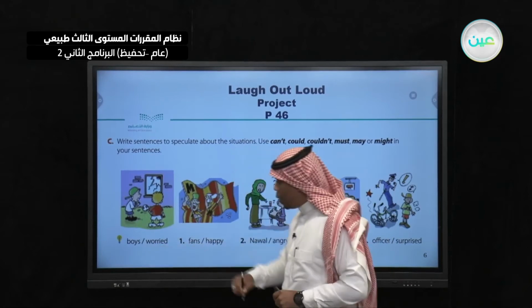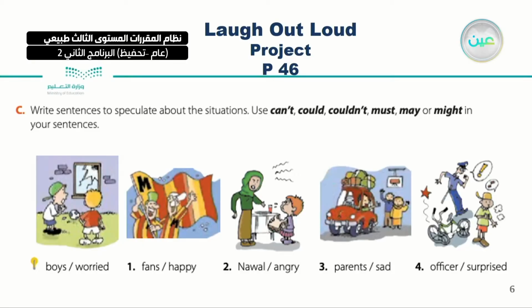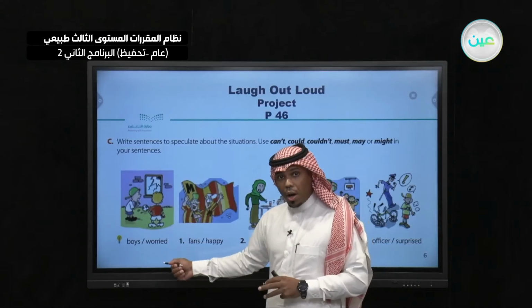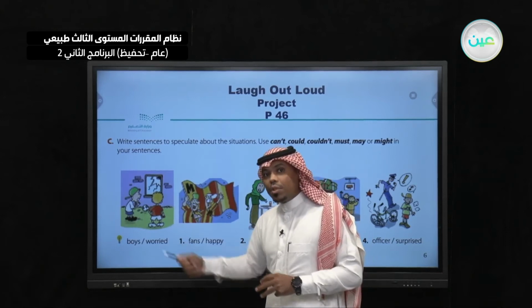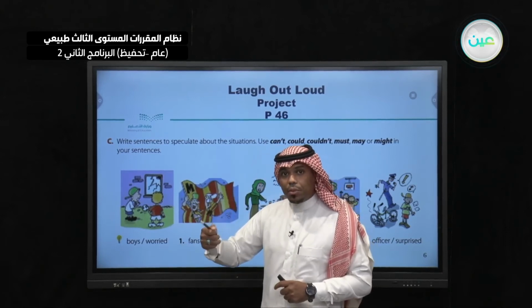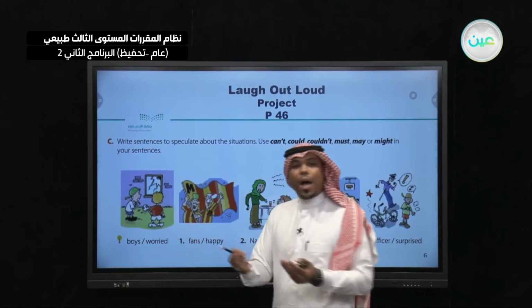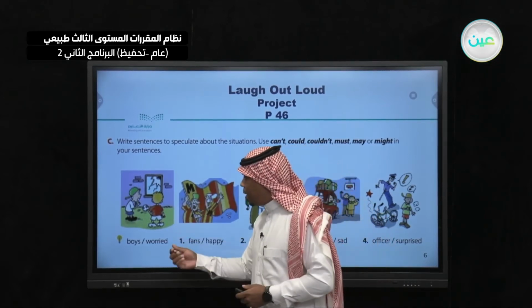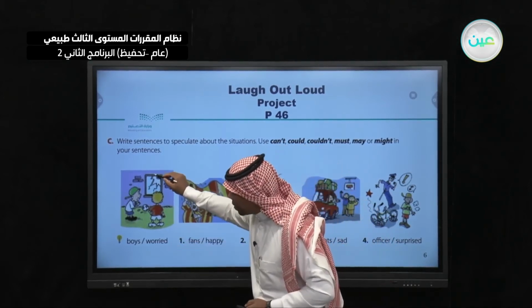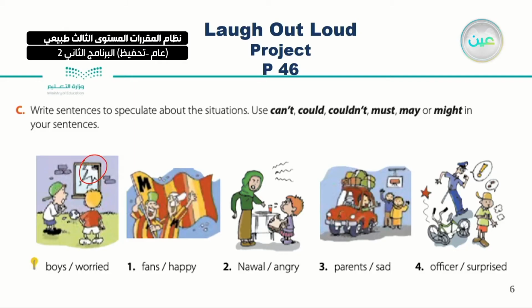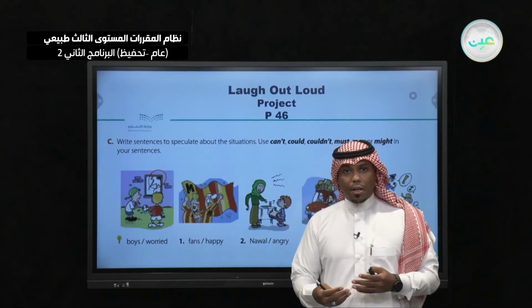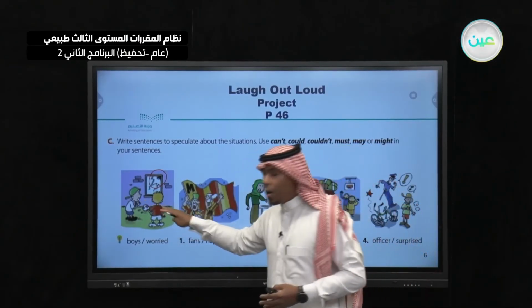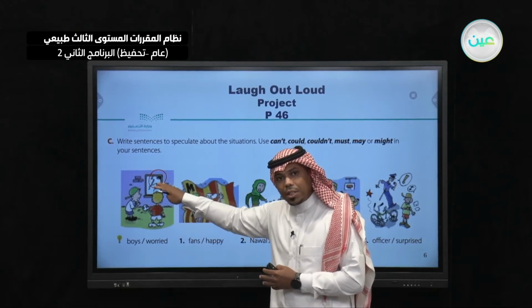This is an example. Boys and worried. We have a noun. What about worried? Is it a verb? No, it's not. So I'm talking about the adjective. Do you remember this? Very good. Why are they worried, the boys, I mean? Because they smashed the window. So now you are going to speculate. Why are they worried? Because they smashed the window.